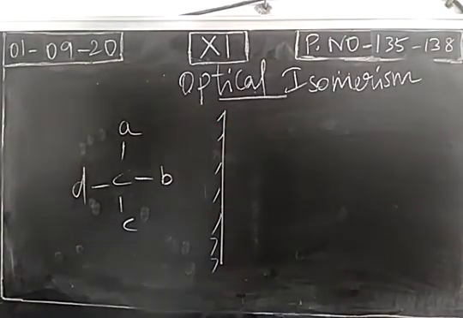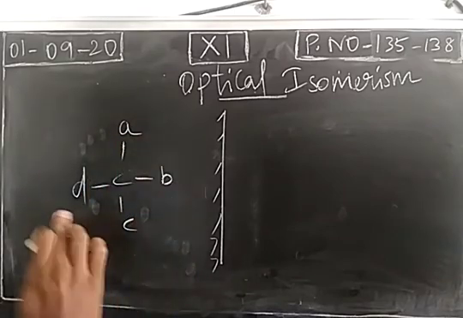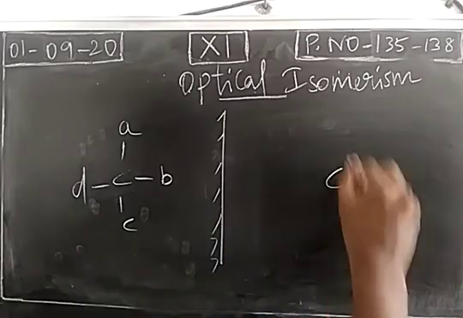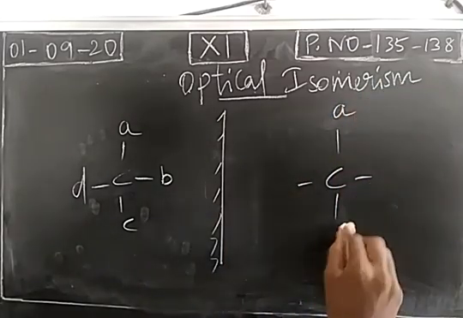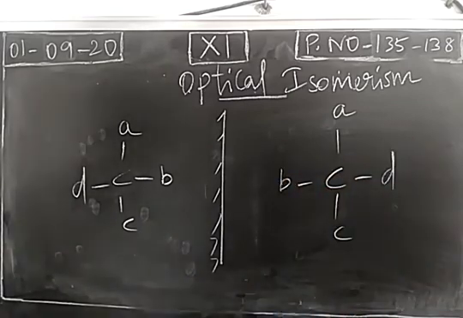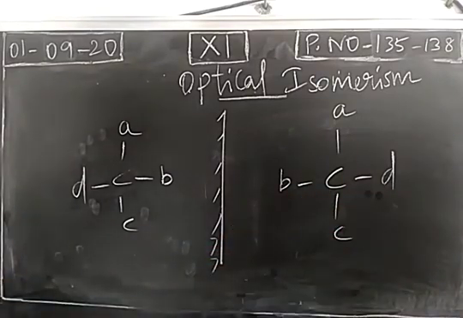When we take this compound, this is an organic compound. The central carbon is attached with 4 different atoms or groups. If we take the mirror image for this, we will get this one. We take the mirror image. This spatial arrangement will be different. So these two are called optical isomers.